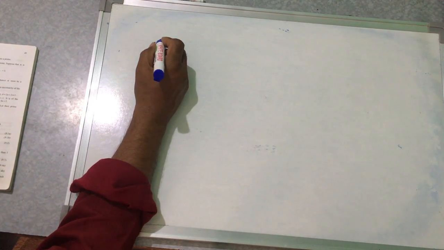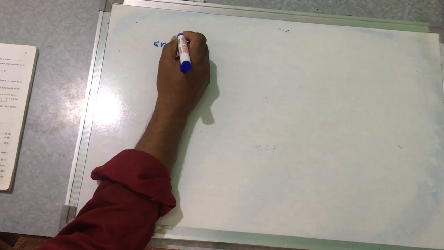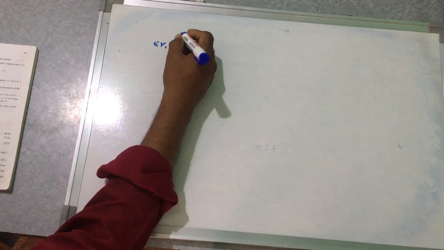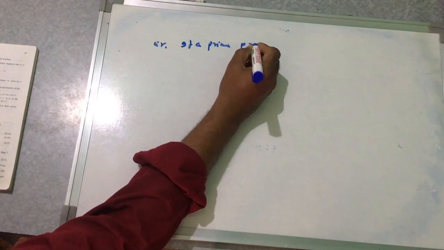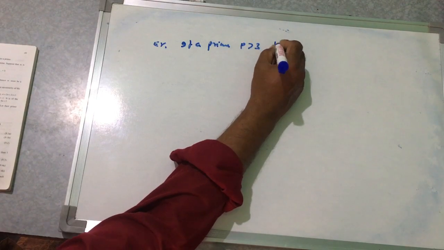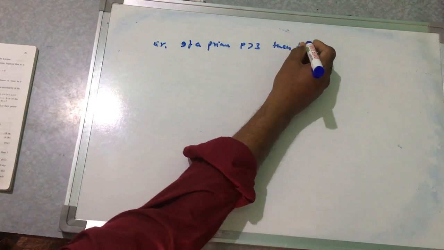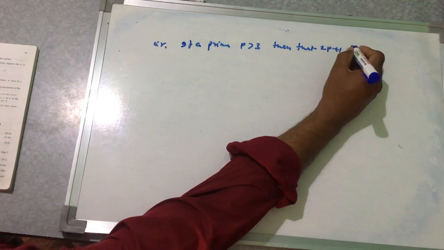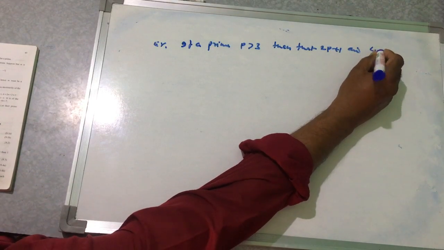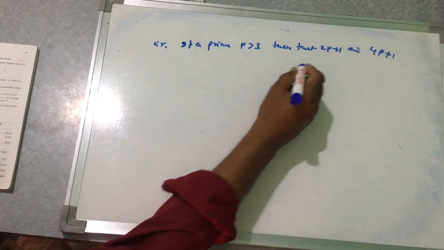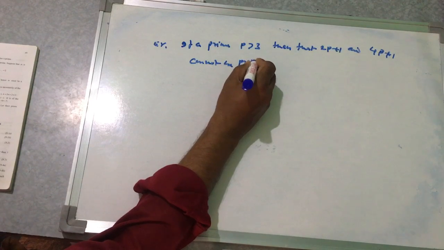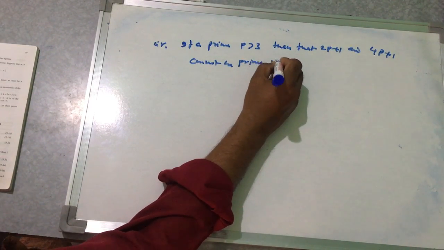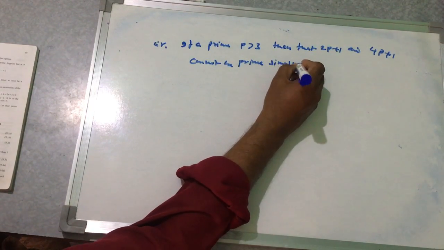So in an example, if p is a prime greater than 3, then 2p plus 1 and 4p plus 1 cannot be prime simultaneously.